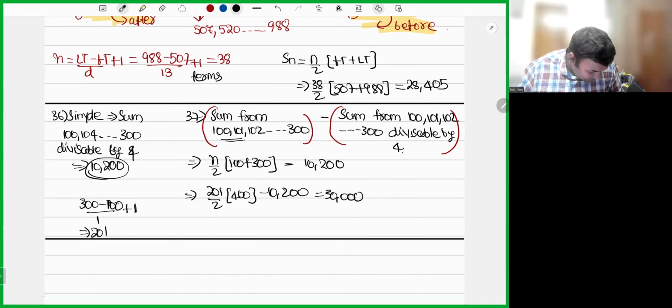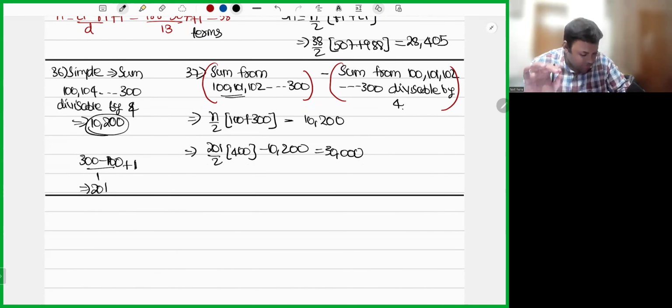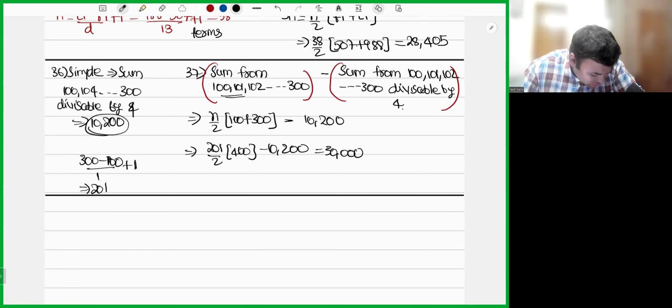Next. Now the 38th one is simple. Sum of all natural numbers from 100 to 300 which are divisible by 5. I hope you will be in a position to do that. Next, 39: he is telling sum of all natural numbers from 100 to 300 which are divisible by 4 and 5.